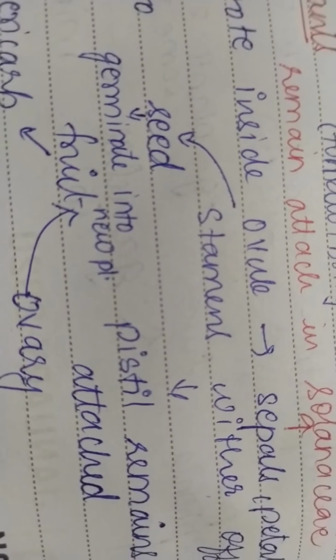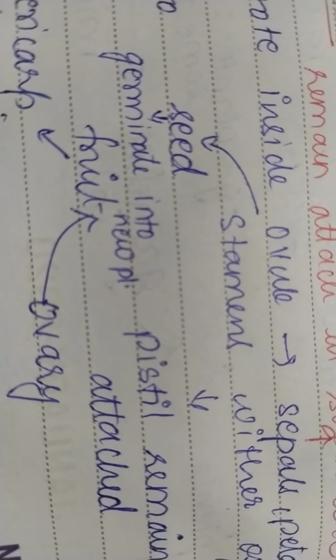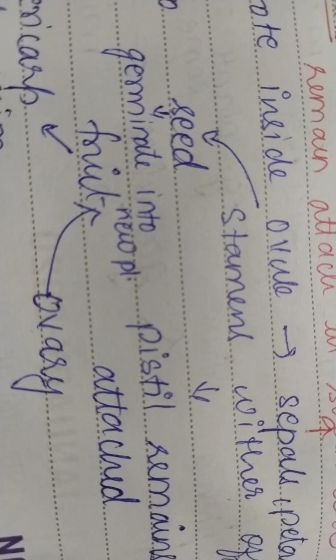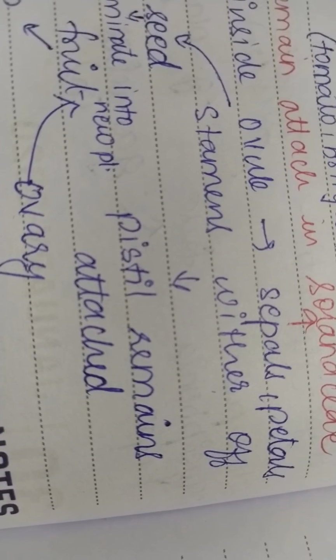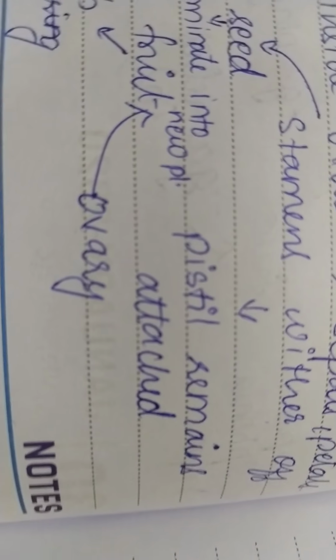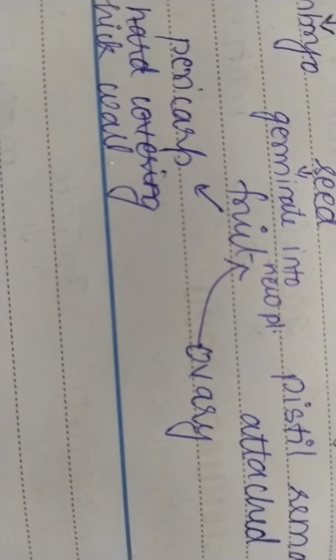The seed, under favorable conditions, will germinate into the new plant. After fertilization, sepals, petals, and even stamens wither off. Only pistil remains attached to the plant, and the outermost covering of the ovary or fruit will become thick walled and is known as pericarp.